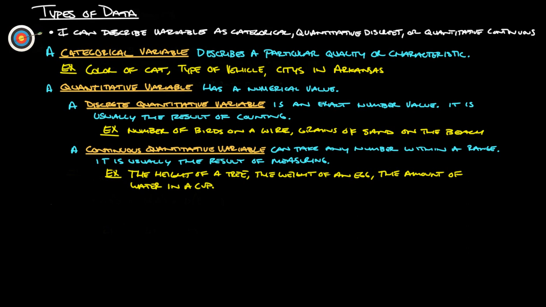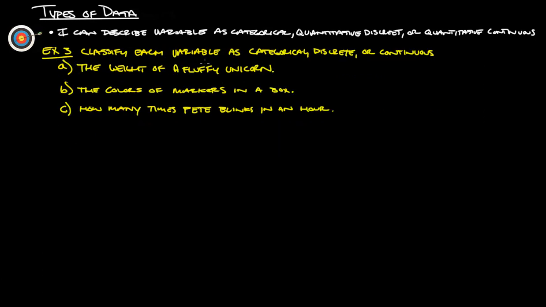Let's use that info to try to figure out what some examples would be examples of. Example 3. Classify each variable as categorical, discrete, or continuous. The weight of a fluffy unicorn. The big key on this is weight. That is something that we are measuring. So it's either going to be discrete or continuous.